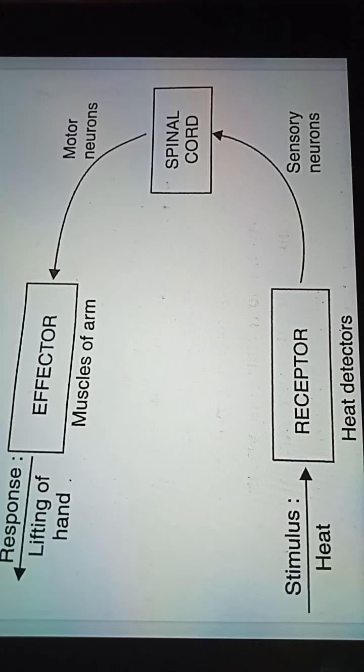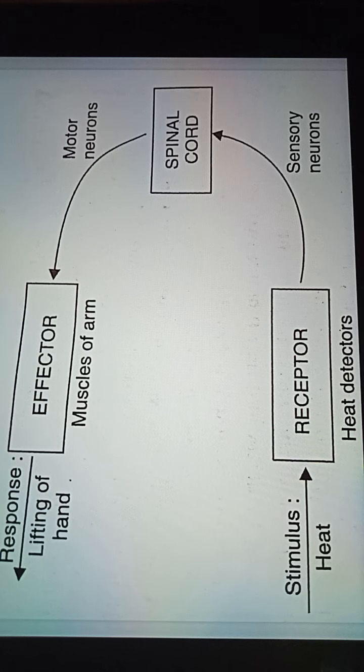Students, I think all of you understood the concept of the reflex action. There are various examples of reflex actions like coughing, blinking of eyes, sneezing, etc. Now we will discuss the reflex arc.